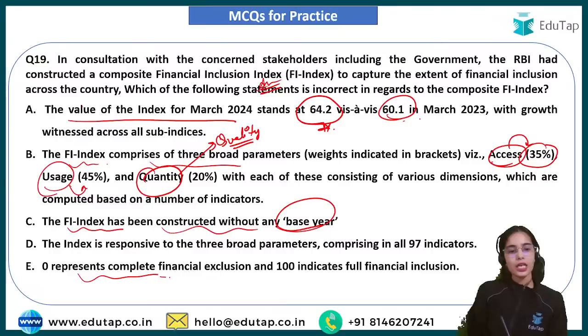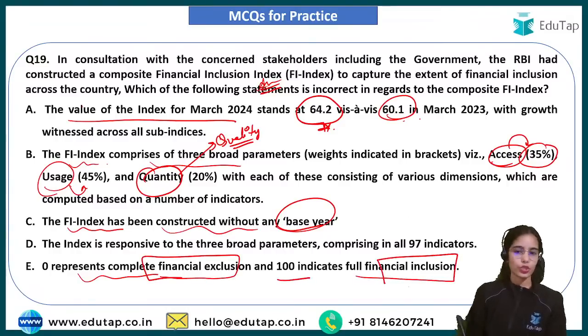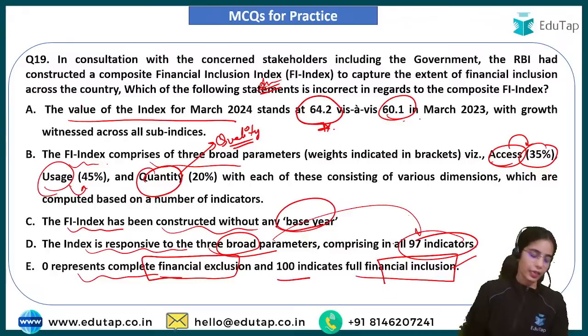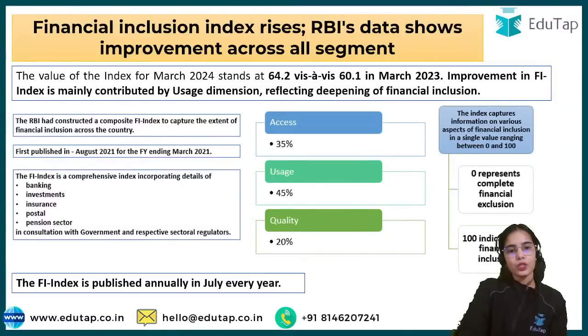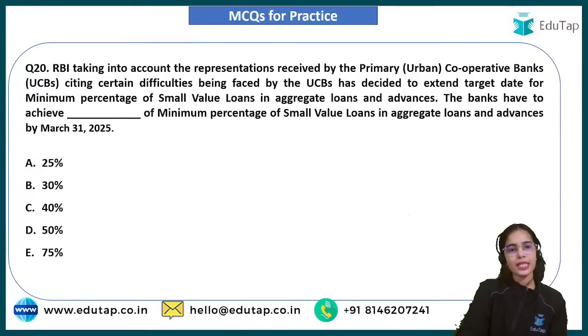0 represents complete financial exclusion and 100 indicates full financial inclusion. So this is correct. The index is responsive to 3 broad parameters comprising 97 indicators. So this is also correct. Only the B statement is wrong. Only the B statement is wrong. So this is about the financial inclusion index that we have discussed.